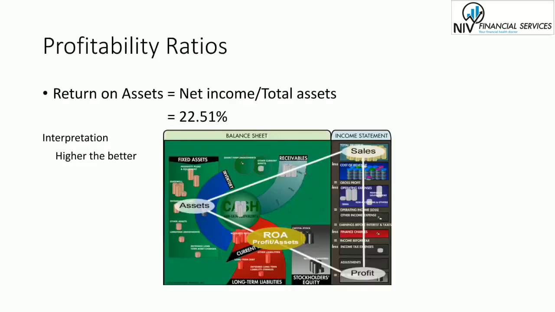So next one is the profitability ratio. Profitability ratio is a measure of profitability, which is a way to measure a company's performance. Profitability is simply the capacity to make a profit, and a profit is what is left over from income earned after you have deducted all costs and expenses related to earning that income. So first one is return on asset. It is the measure of how effectively the firm's assets are being used to generate profit. So the interpretation is: higher is better for the company.